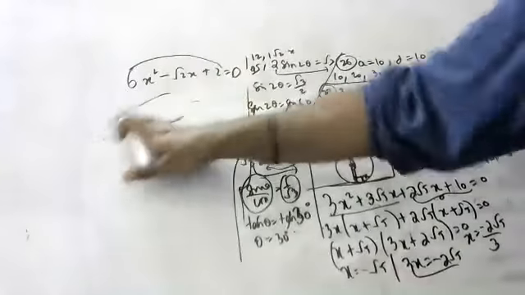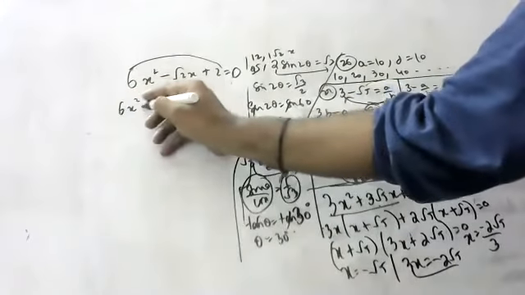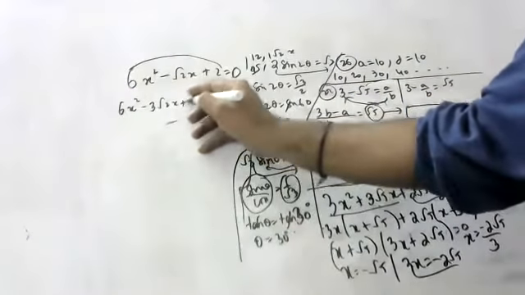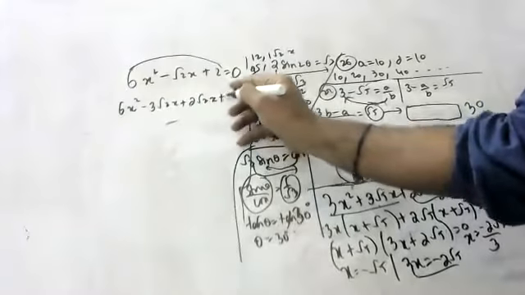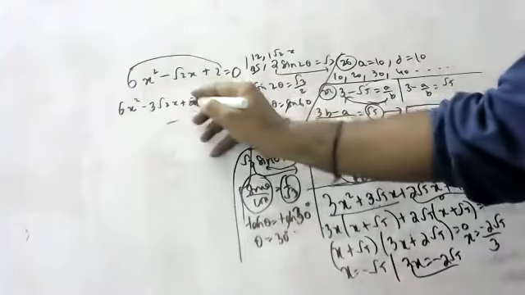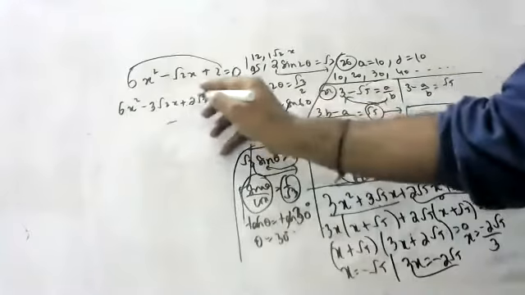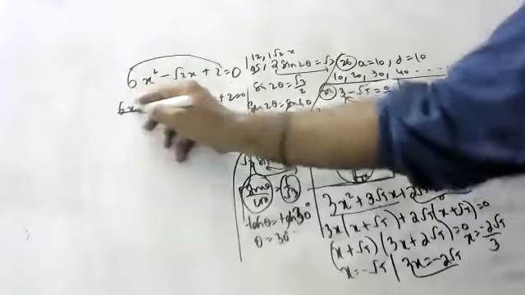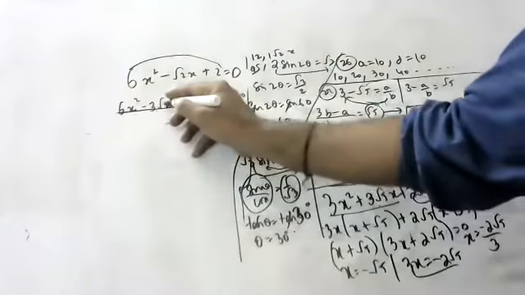Super, correct. 6x square minus 3 root 2x plus 2 root 2x plus 2 is equal to 0, because minus 3 plus 2 is minus 1, and 3 2s are 6, root 2 root 2, 12. So in this part, what will we take common, children?